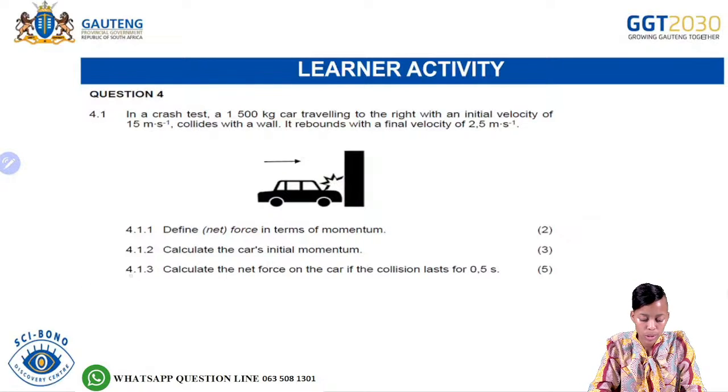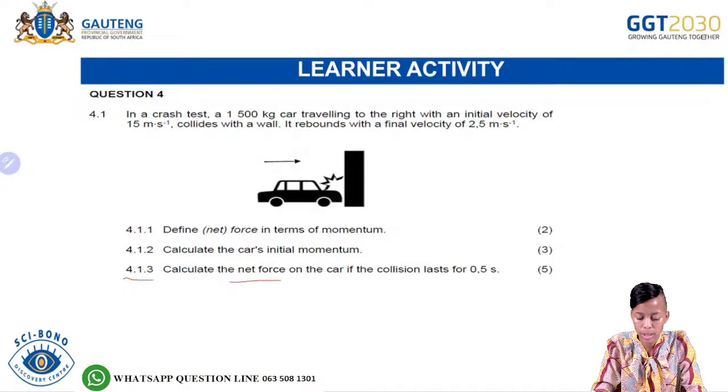Then it's a continuation from here. 4.1.3: calculate the net force on the car if the collision lasts for 0.5 seconds. How do we calculate the net force?